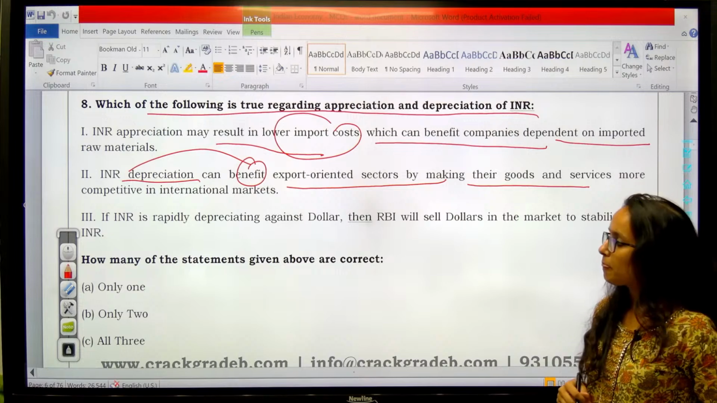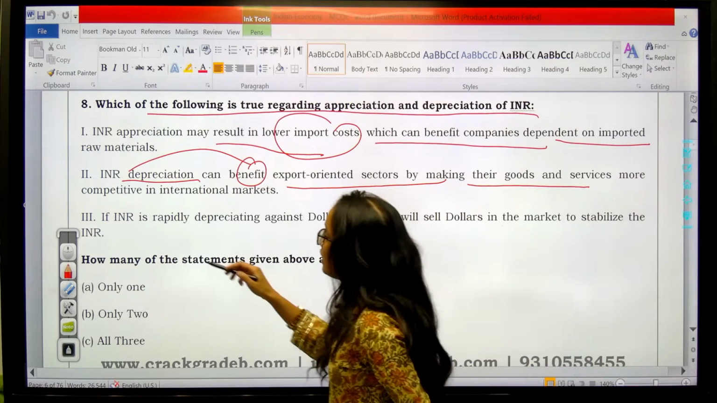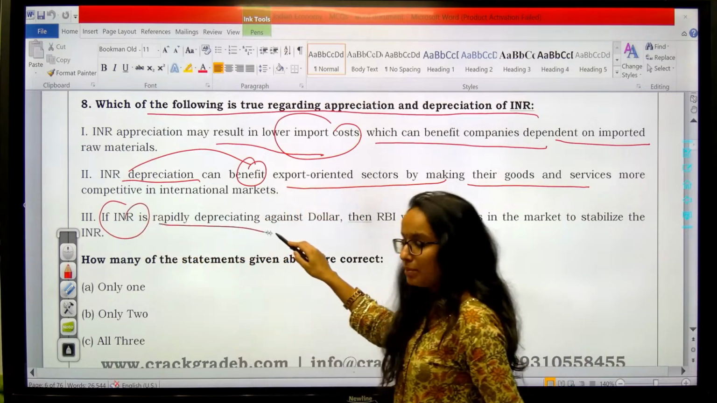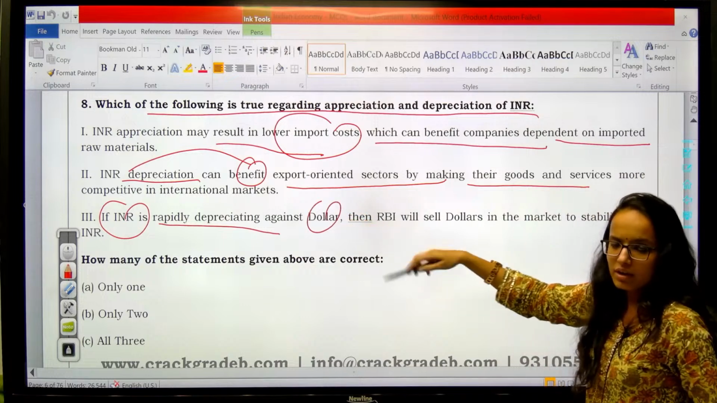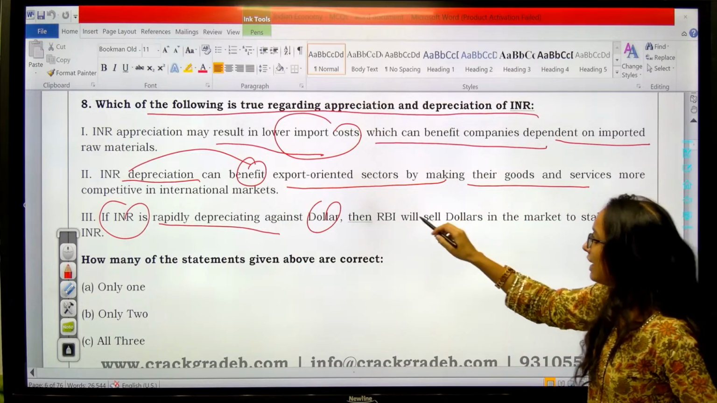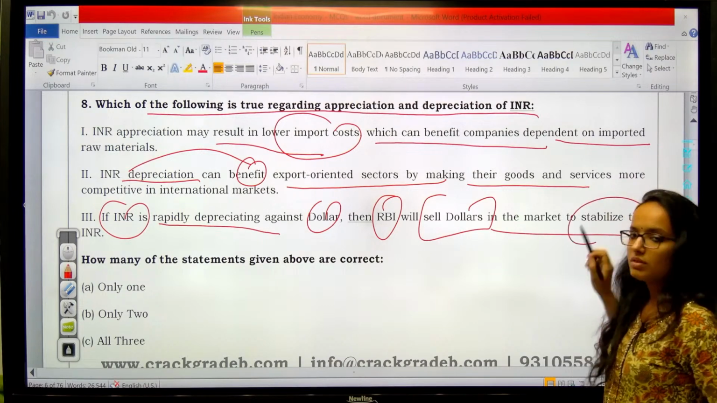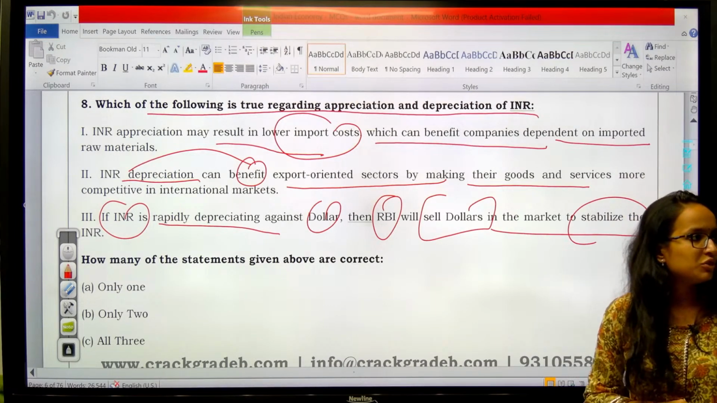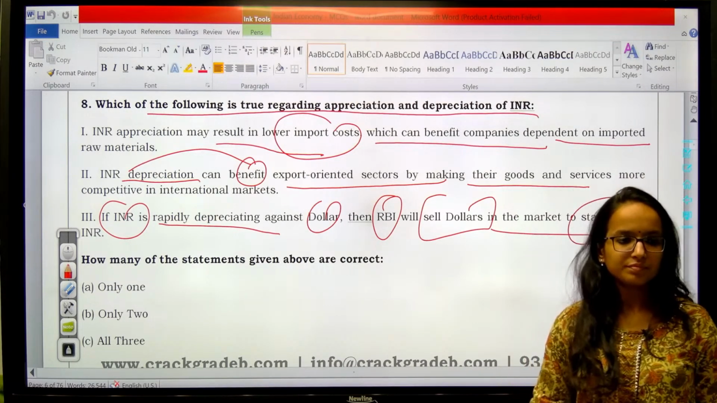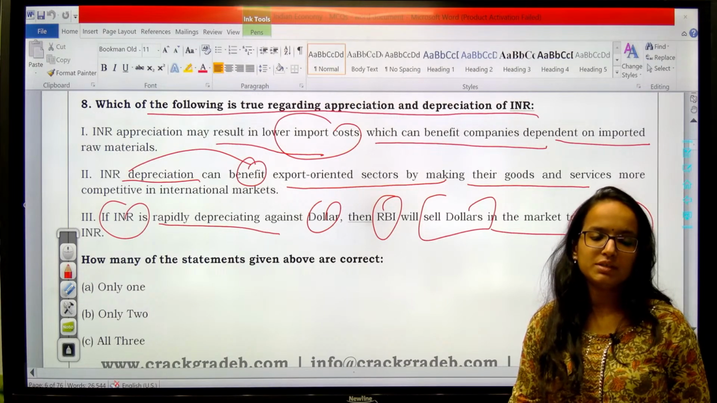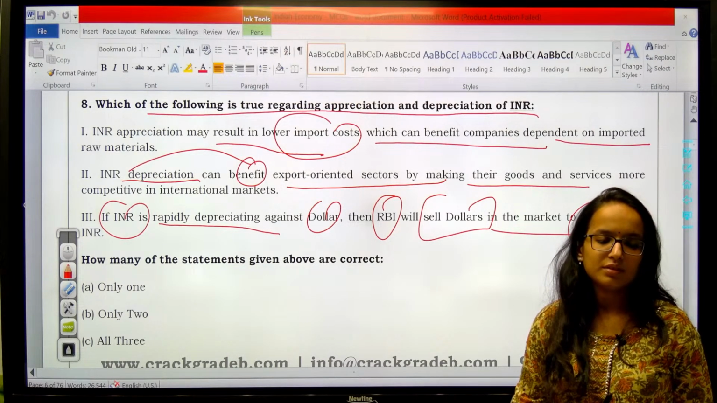international markets. Then the question which we have is, if INR is rapidly depreciating against dollar or against any currency, then RBI will sell dollars in the market to stabilize the INR. Which one is correct? Which one is correct? Tell me.